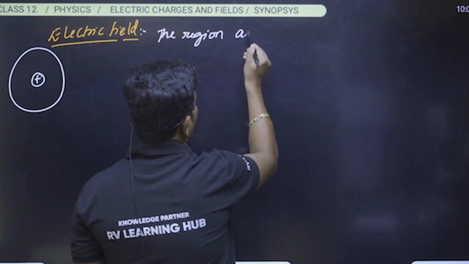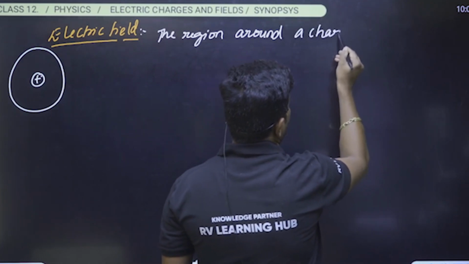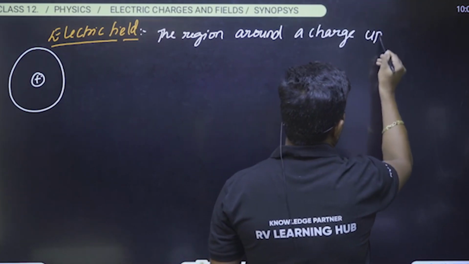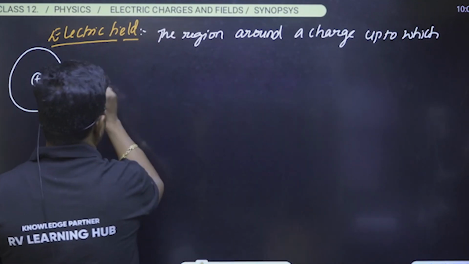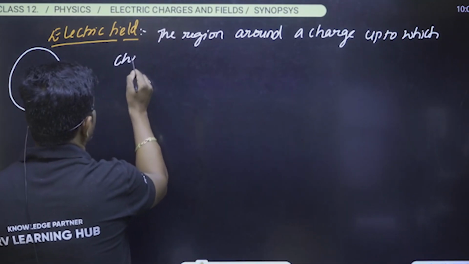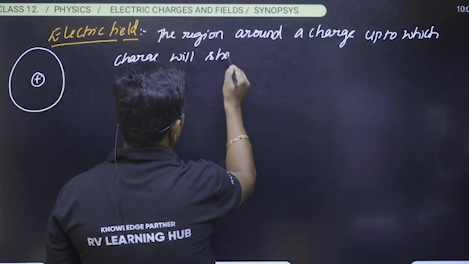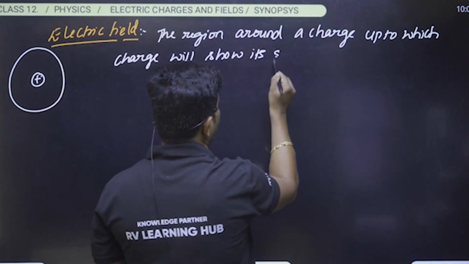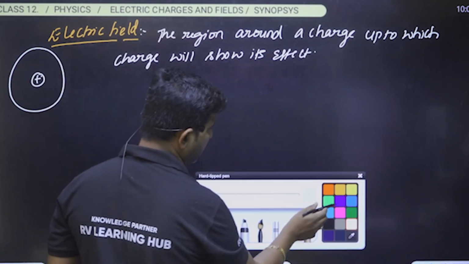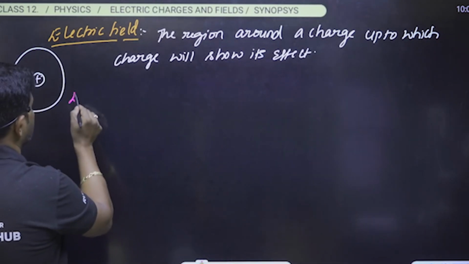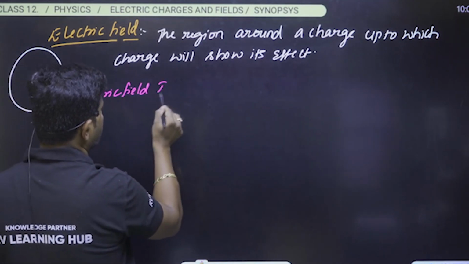The region around a charge up to which the charge will show its effect is called as electric field. Now let us understand what is the meaning of electric field intensity here.